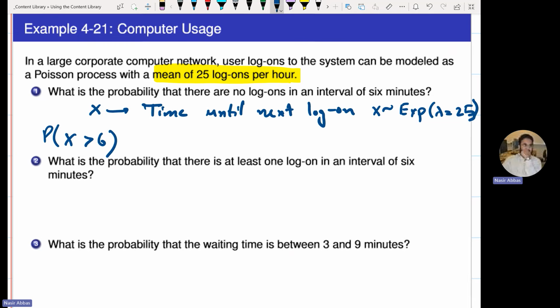You can also solve it with Python, by the way. No login until next 6 minutes. That means the next login is after 6 minutes, correct? This means that the time until next login is more than 6 minutes. Now, one of the tricks here is that lambda is given in what units? And the question is, so either convert the question into lambda or lambda into question. So I will convert question into lambda. 6 minutes is how many hours?